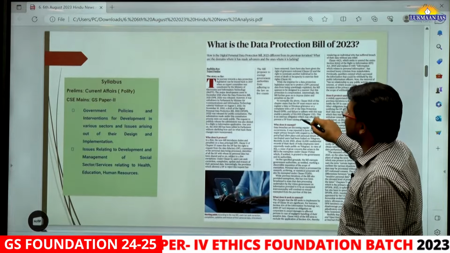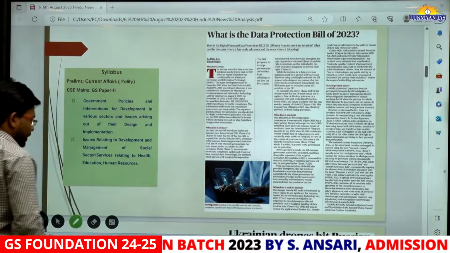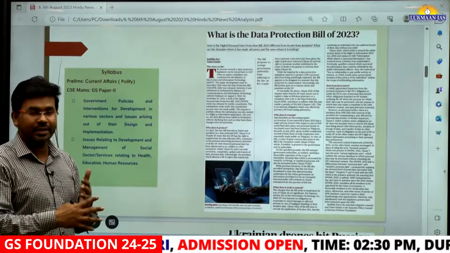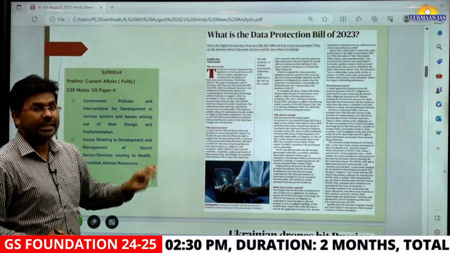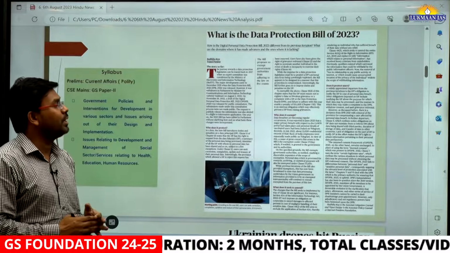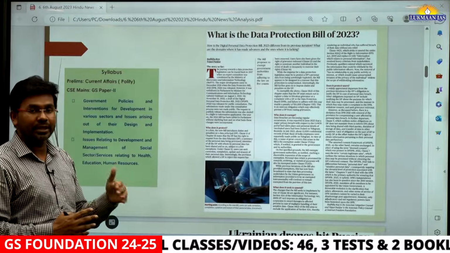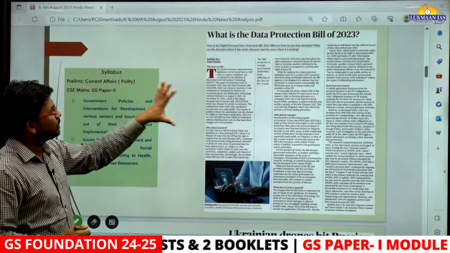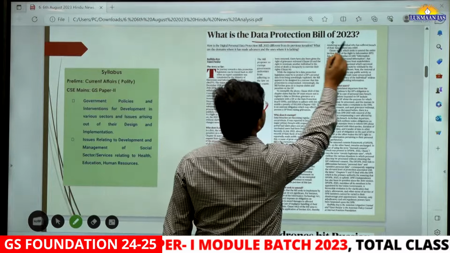This is the first topic that we are going to discuss in detail. This is from the FAQ section. On Sunday, the Hindu comes up with the FAQ section. On other days, they come up with the editorial section. And in this FAQ section, they have discussed in detail some of the provisions of the Digital Personal Data Protection Bill 2023. So this FAQ section deals with the Data Protection Bill of 2023.